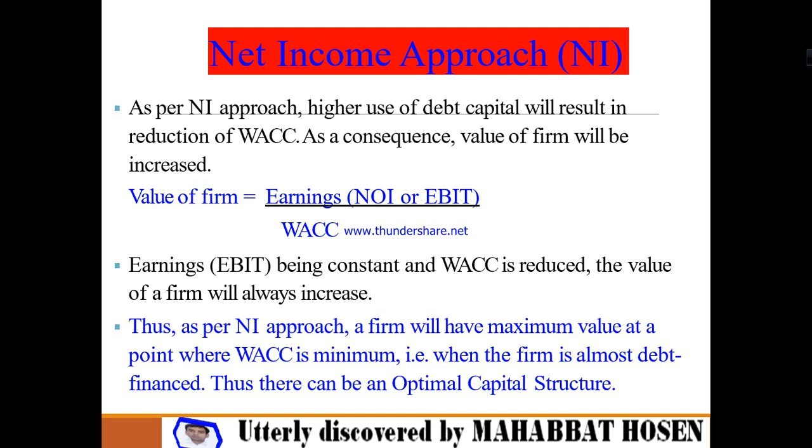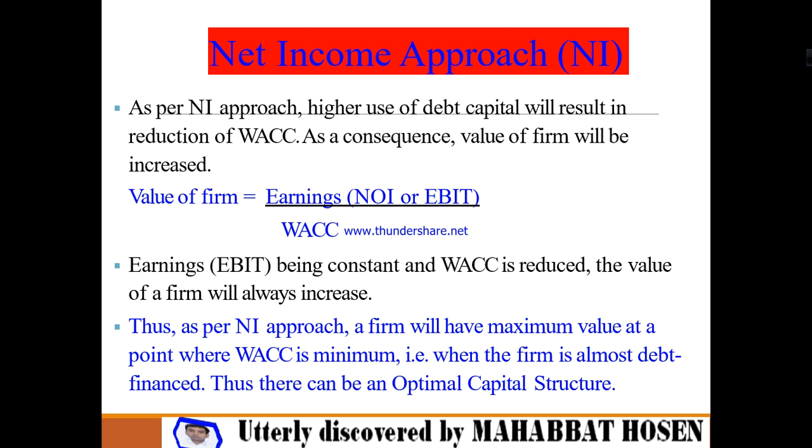Now the question may rise in your mind: how will you calculate the value of the firm? For this, there is a specific formula. Value of the firm equals earnings divided by weighted average cost of capital. And earnings means net operating income, or EBIT, earning before interest and tax. So to calculate the value of the firm, you may say earnings divided by weighted average cost of capital, or net operating income divided by weighted average cost of capital, or EBIT divided by weighted average cost of capital.